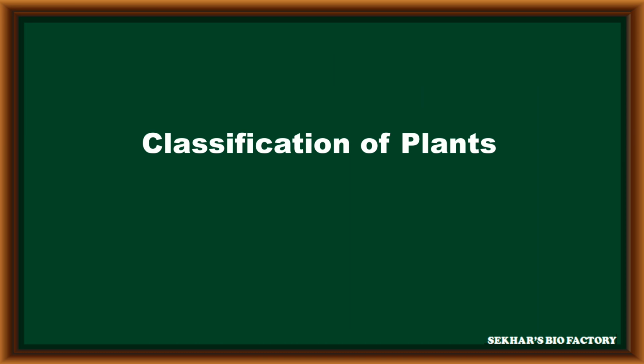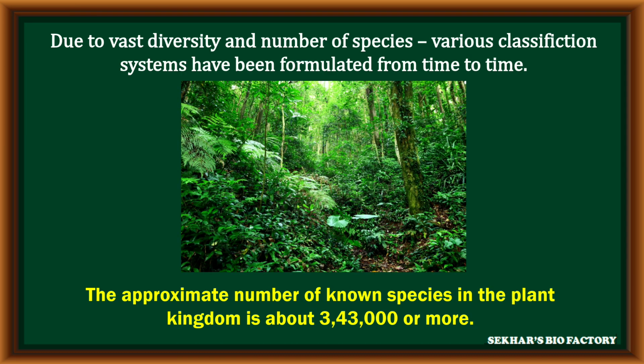In the classification of plants, due to a vast diversity with a large number of species, different types of classification systems have been formulated from time to time. At the same time, approximately 343,000 plant species are present on Earth, and sometimes more than this number.